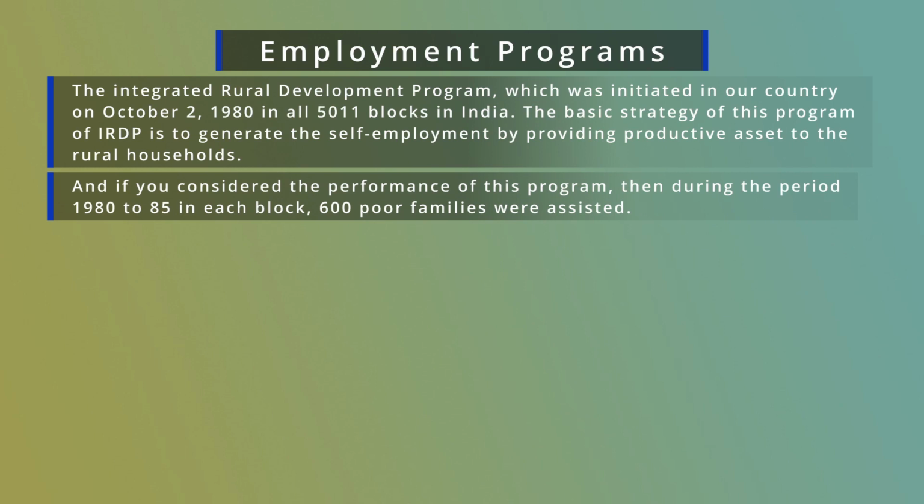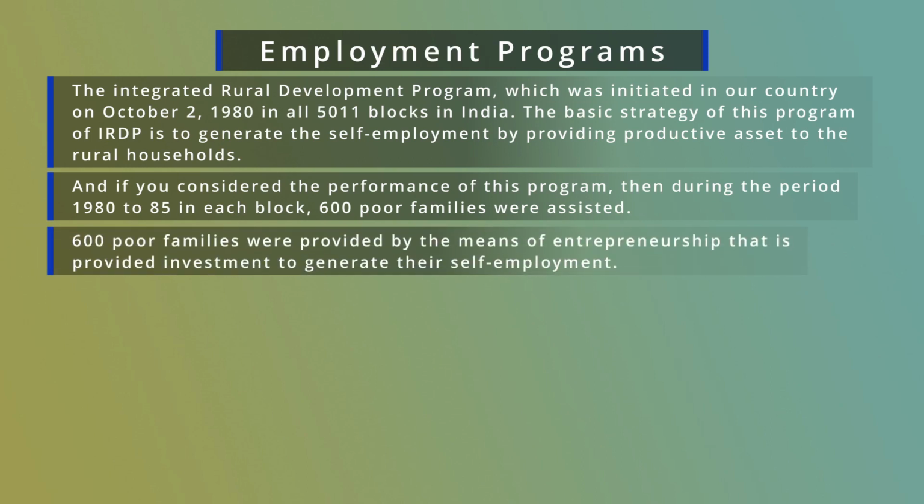If you consider the performance of this program, then during the period 1980 to 85, in each block, 600 poor families were assisted, that is, provided the investment to generate their self-employment.